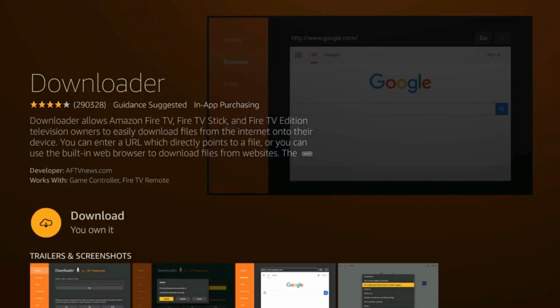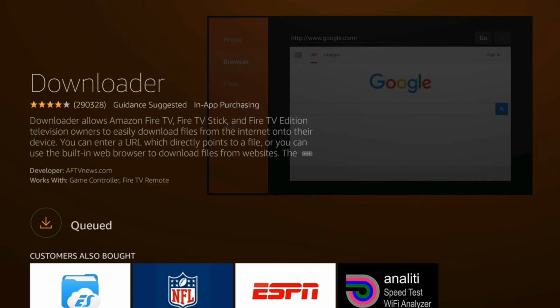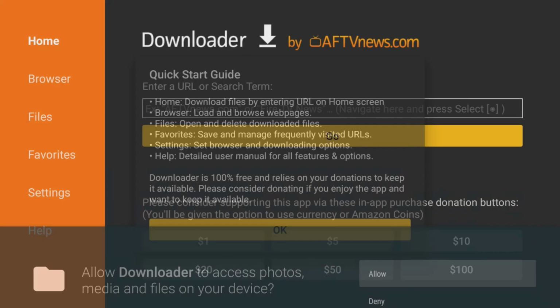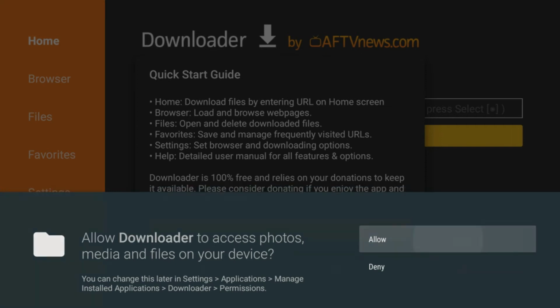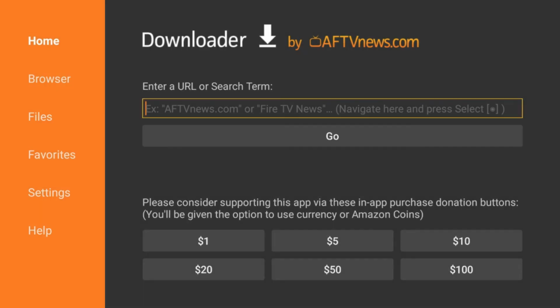Now click on download. After downloading Downloader, then open it. When you launch Downloader the first time, it will ask you to allow some permission, so click on allow, then click on OK.